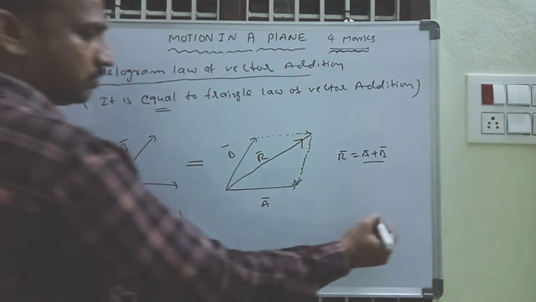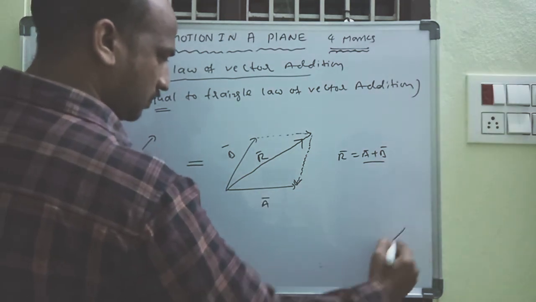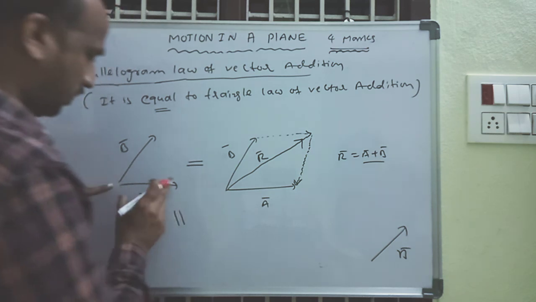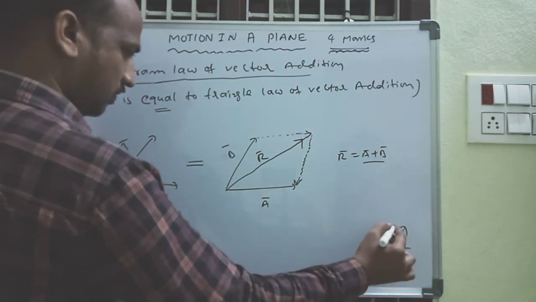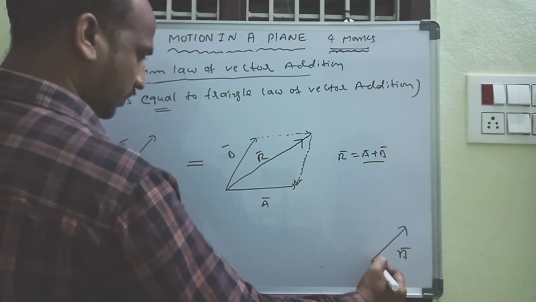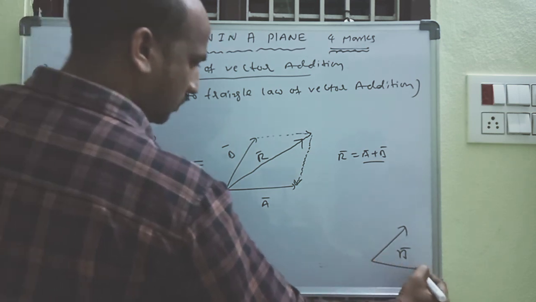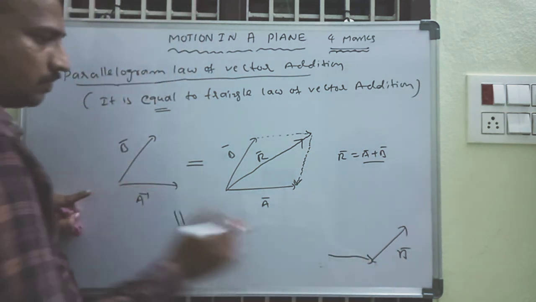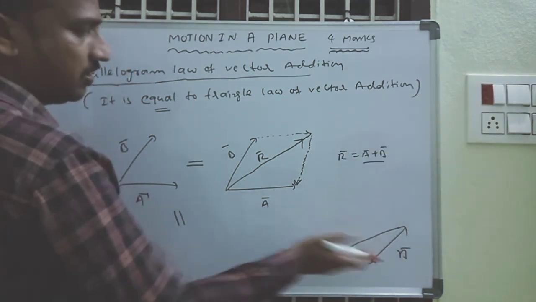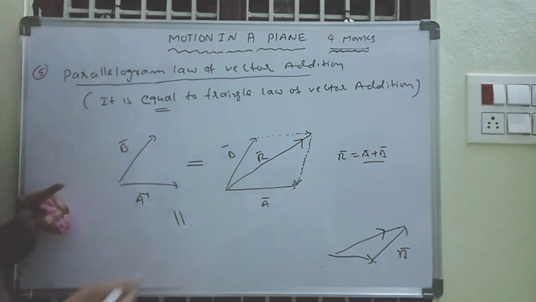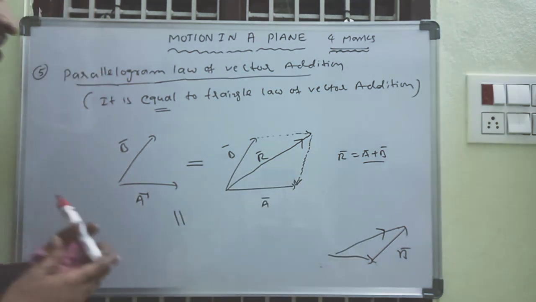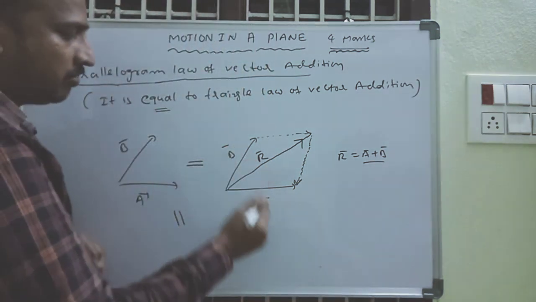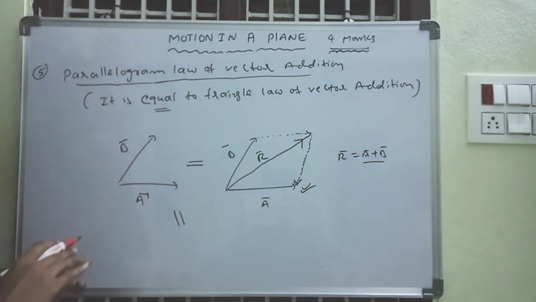For example, this is A vector and this is B vector. And what about this? A vector is here. Put A vector here. This is the resultant, the same resultant, even if the order changes. That side is equivalent to the triangle. So this is called parallelogram vector addition. This is very important.